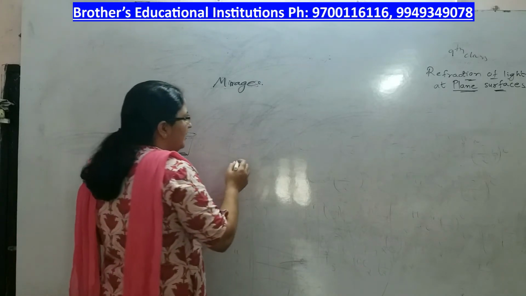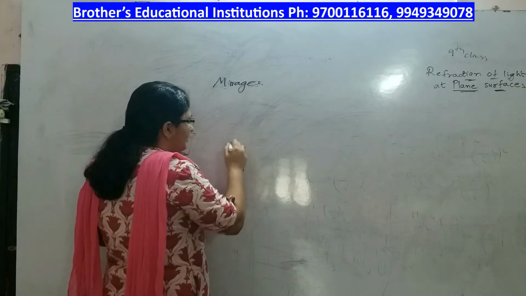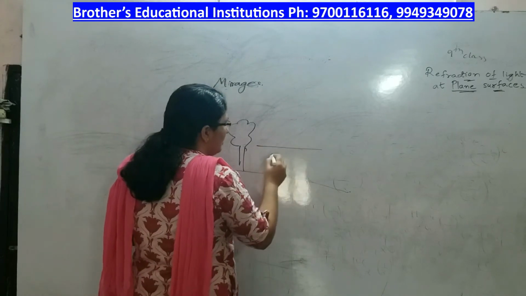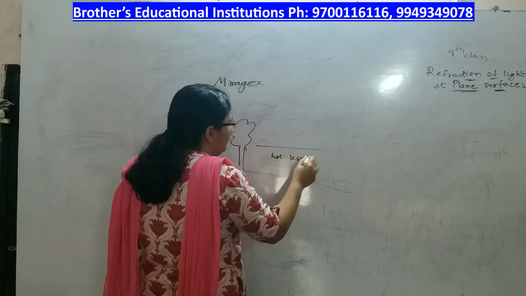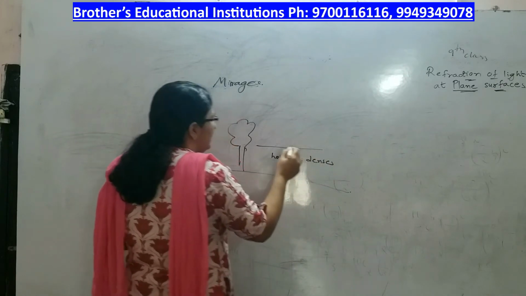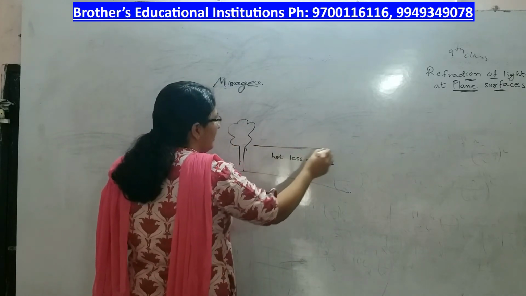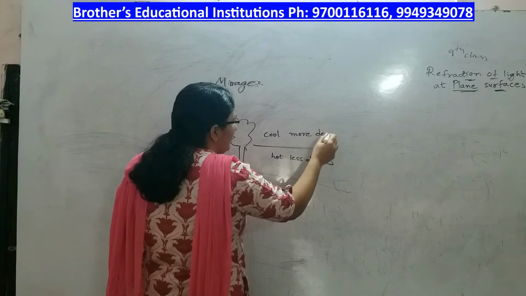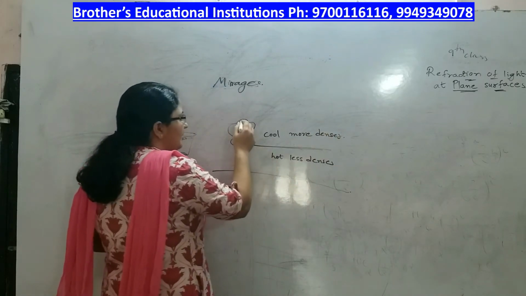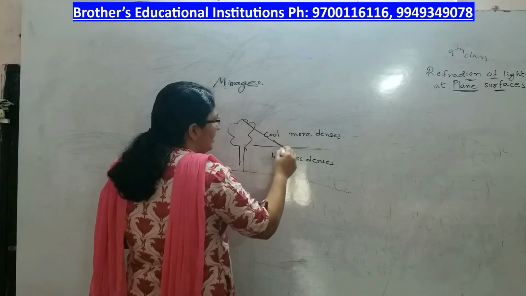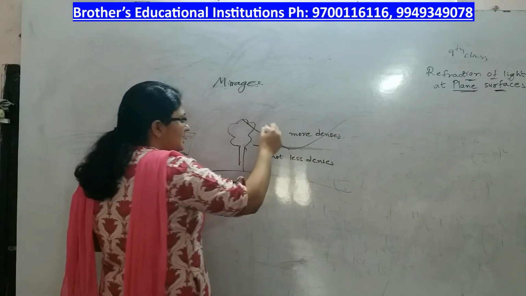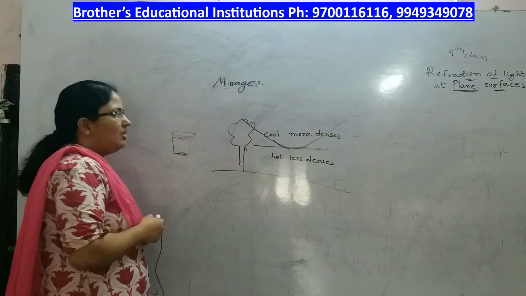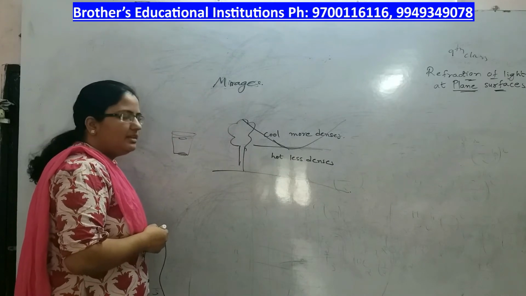On a hot summer day, let us say you have a tree here. This is the ground. The air that is close to the ground is hot and less dense, and the air above this hot layer is cool and more dense. So the light coming from the top of the tree, instead of bending, undergoes total internal reflection, because the angle of incidence is greater than the critical angle.